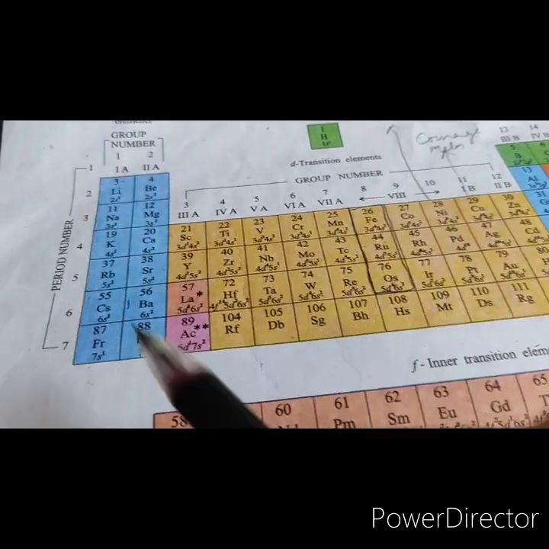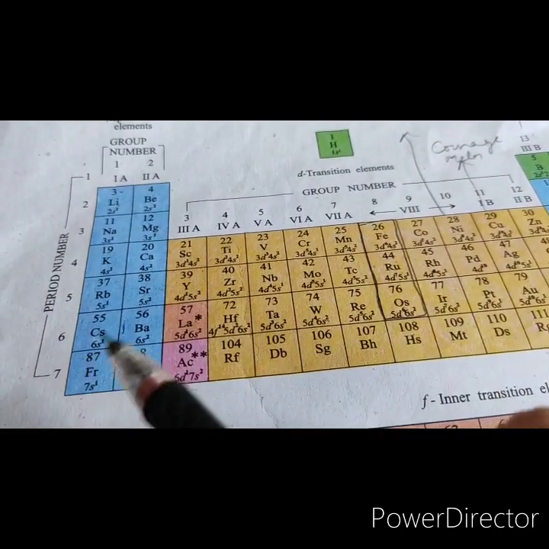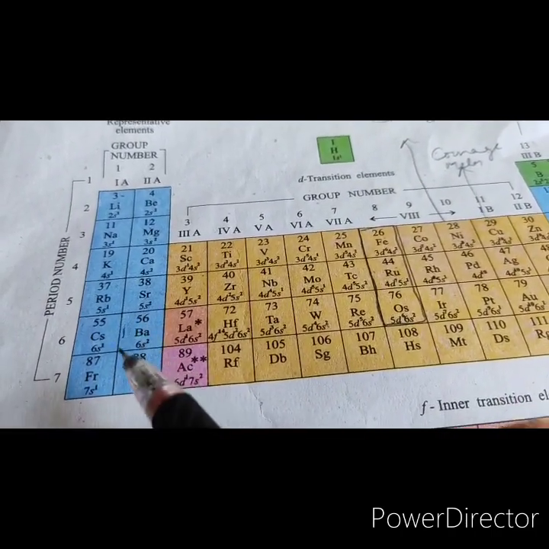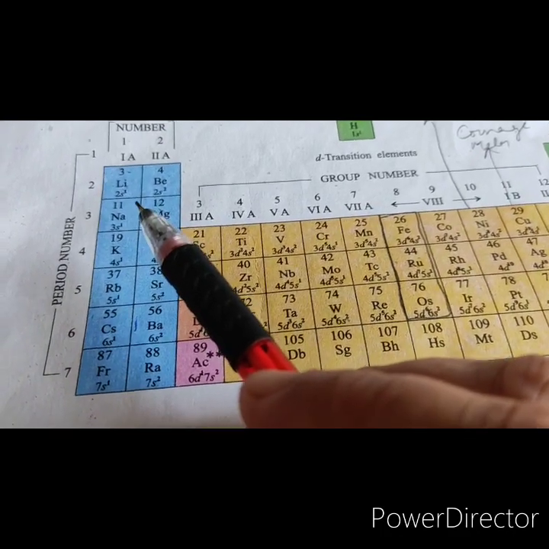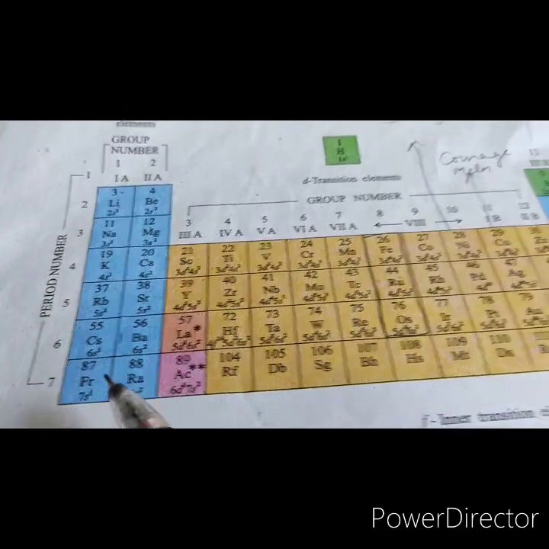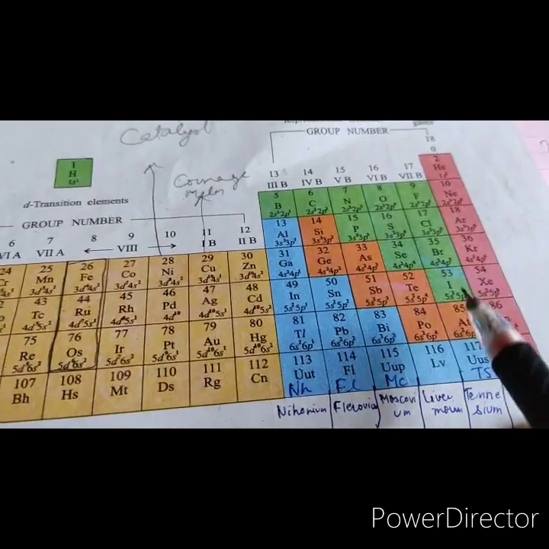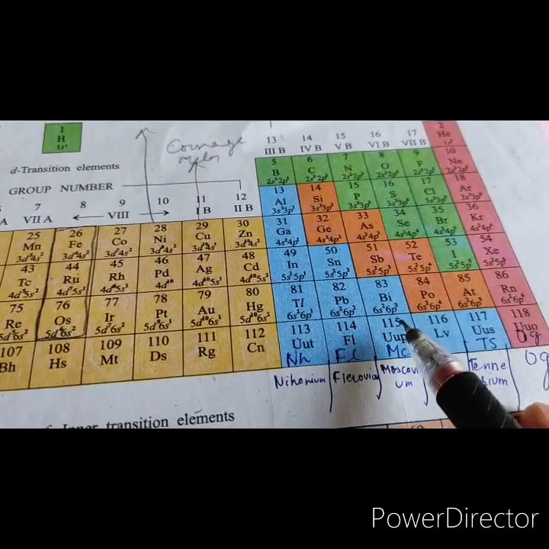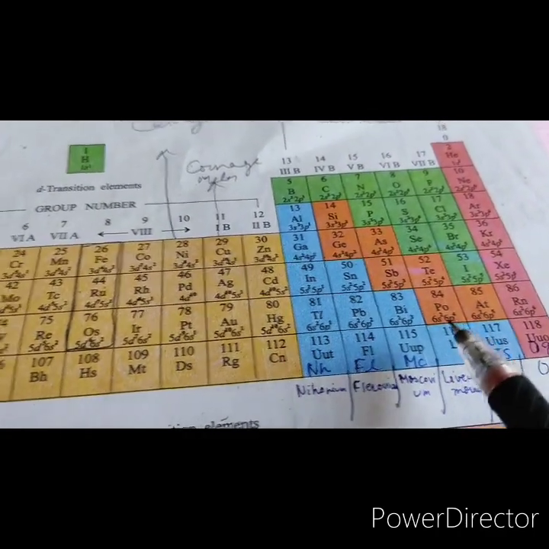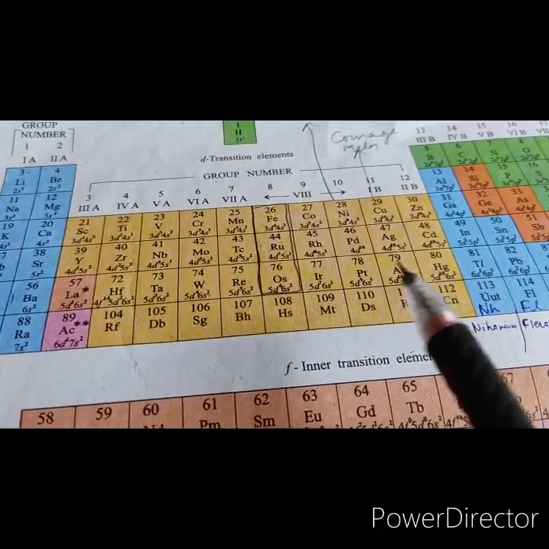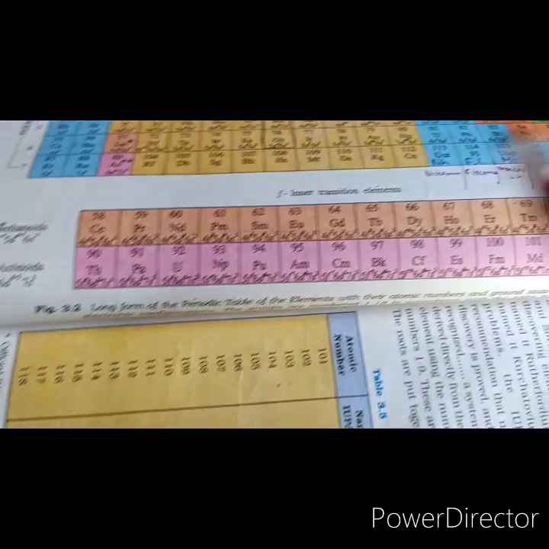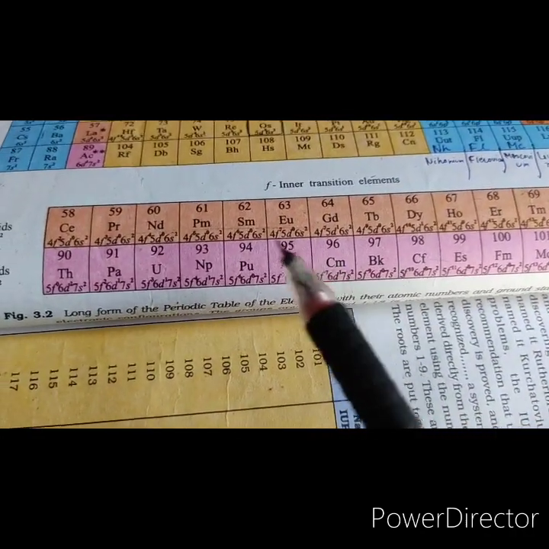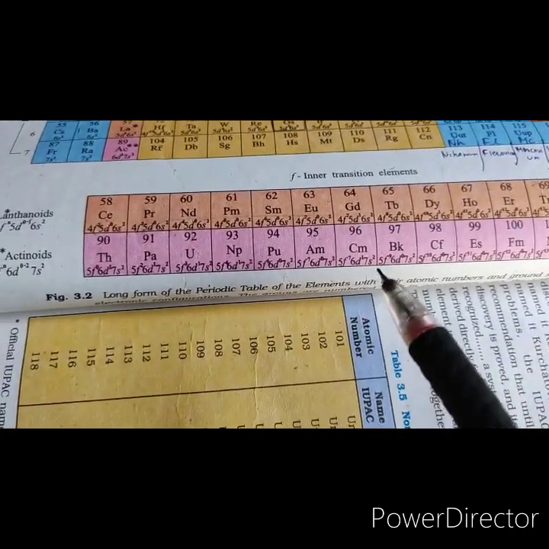Here I would like to tell you that you are able to see these blue elements. In these elements, the last electron enters the s subshell. So these are the s block elements. Here you see that the last electron enters the p subshell. So these are p block elements. Here the last electron enters the d subshell. So these are d block elements. And here the last electron enters the f subshell. So they are f block elements.